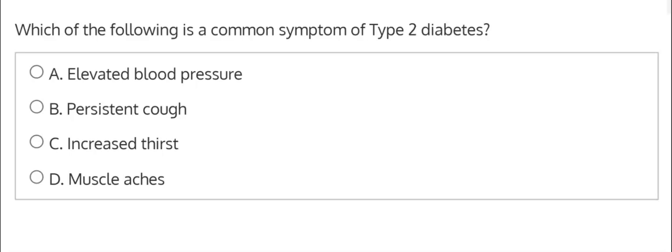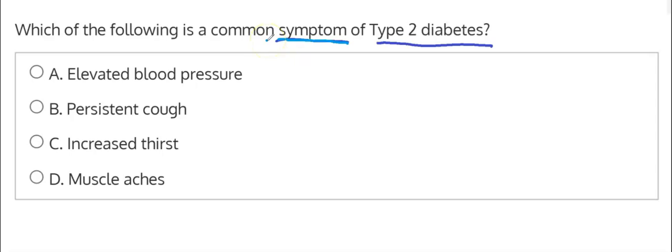This question is asking, which of the following is a common symptom of type 2 diabetes? So let's look at the choices. Option A says elevated blood pressure. And although we can see elevated blood pressure in comorbidity with type 2 diabetes, or maybe as a risk factor for type 2 diabetes, let's look back at what the question is asking for. And in this case, it is asking us for the symptom.